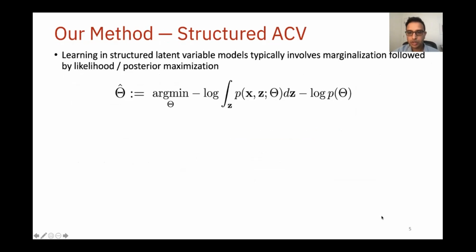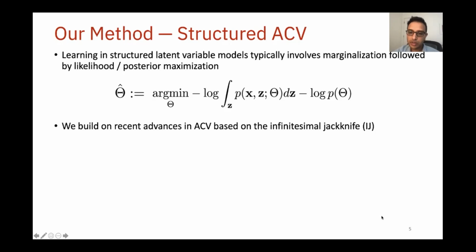Our structured ACV algorithm is based on the key observation that learning in structured latent variable models typically involves marginalization over the latent variables, followed by maximization of the likelihood or posterior probability with respect to the model parameters.